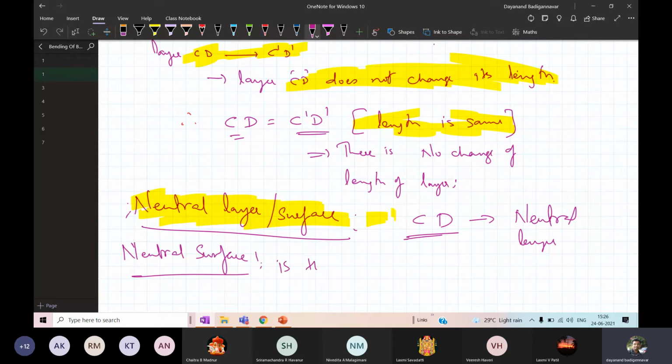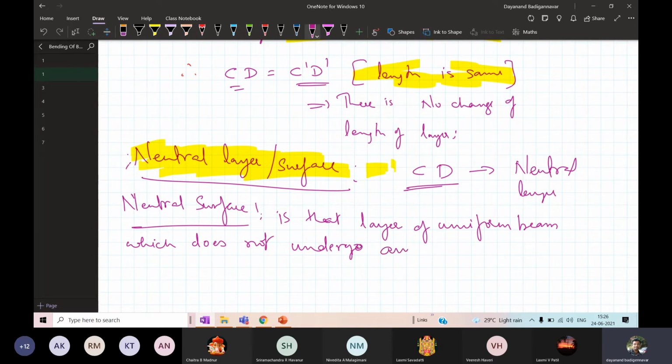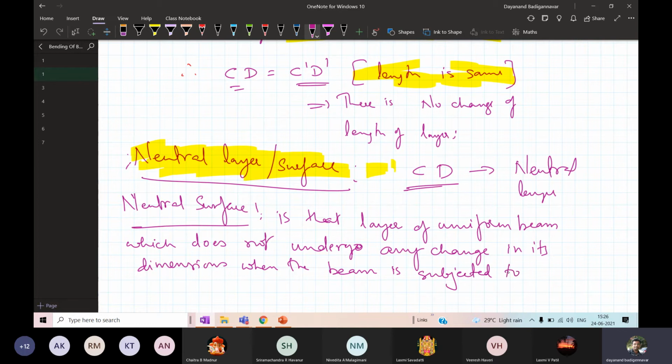Neutral surface is that layer of a uniform beam which does not undergo any change in its dimensions when the beam is subjected to bending.